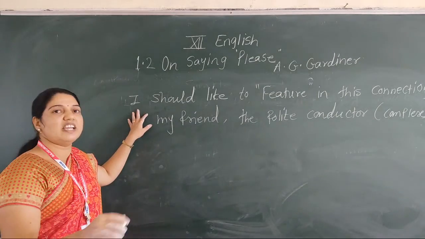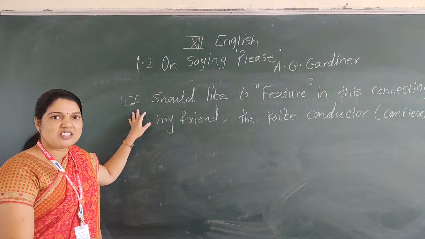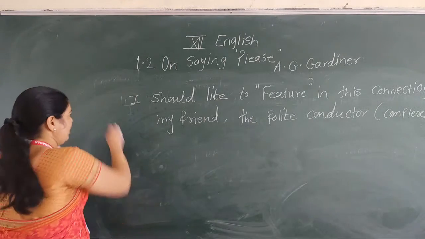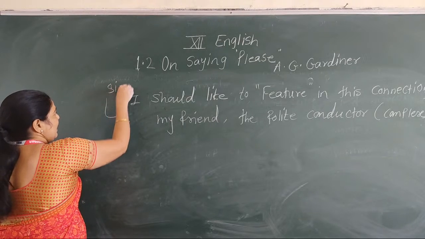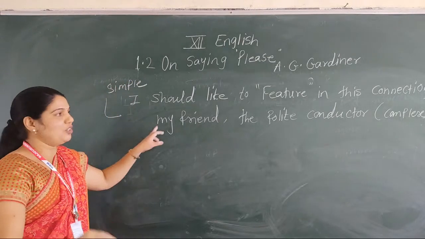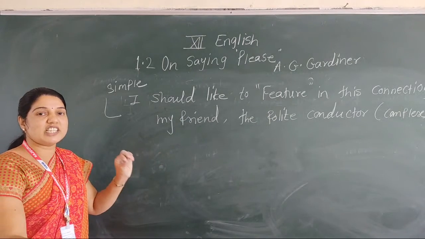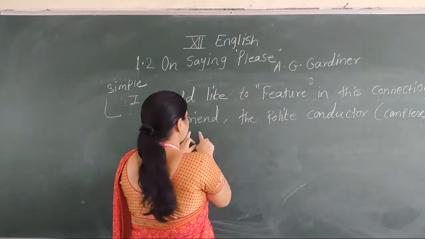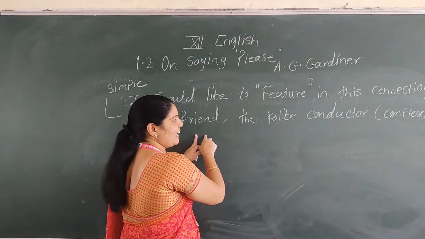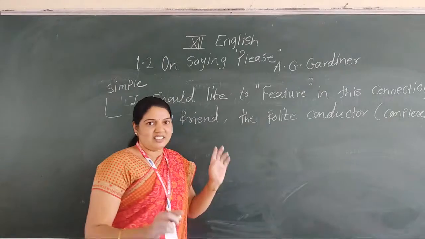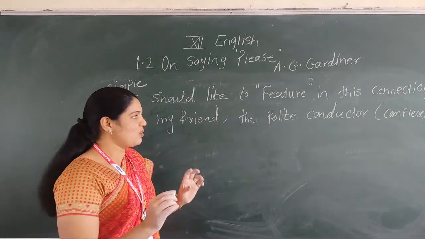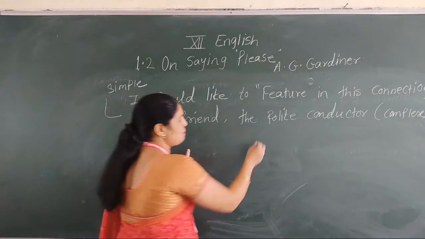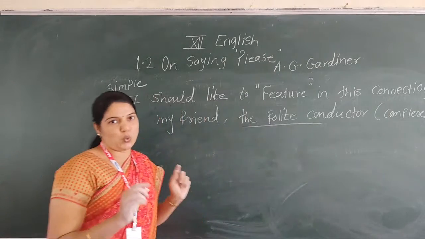First of all, think about the structure of the sentence. It's one subject, one verb and one object, so here it's a simple sentence. At the time of converting it into complex, there is no change in the meaning. I should like to feature in this connection my friend. Who is my friend? The polite conductor. That's why we use a subordinating conjunction, a relative pronoun, and since it's a person, we use who.